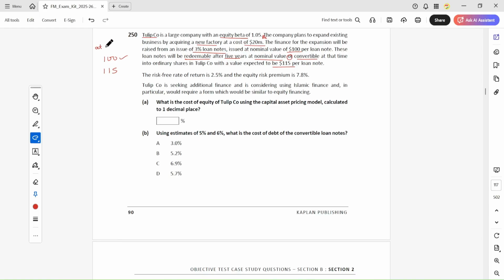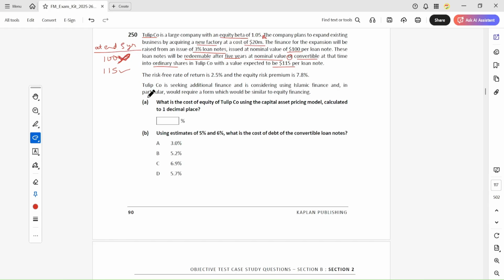So they have the option: either they can take 100, which is the nominal value, or they can convert their loan note into ordinary shares at a price of 115. So which one will they choose? Definitely they will choose 115, and they will not choose the 100.